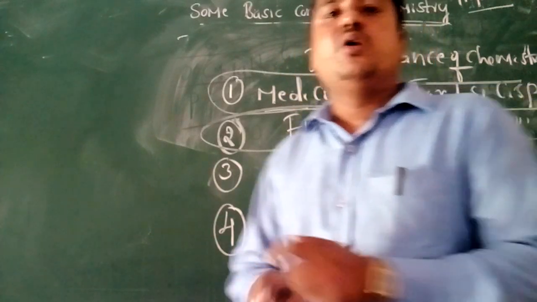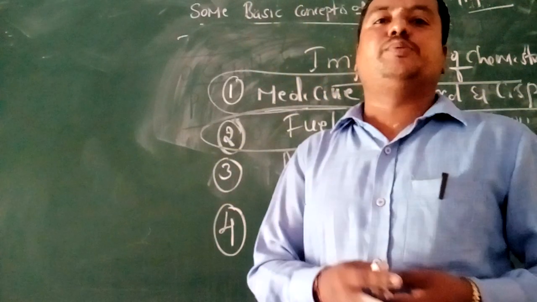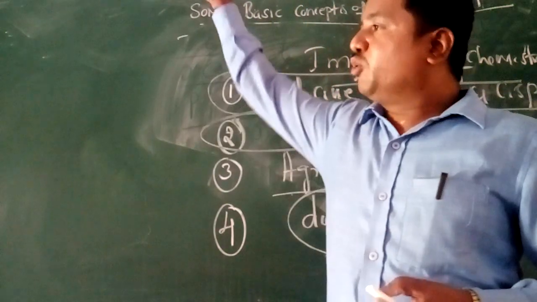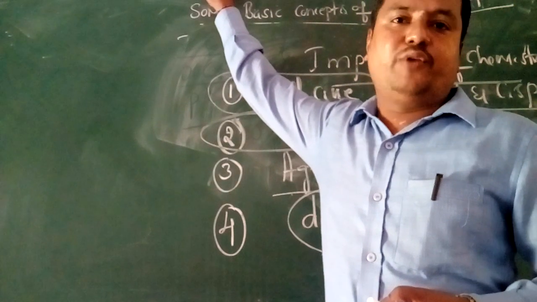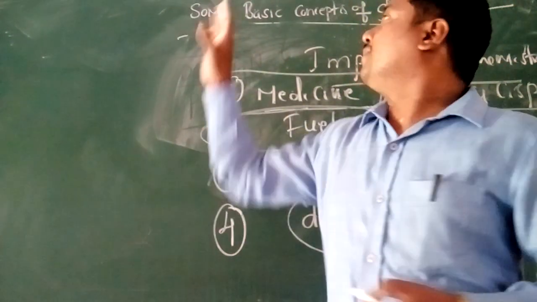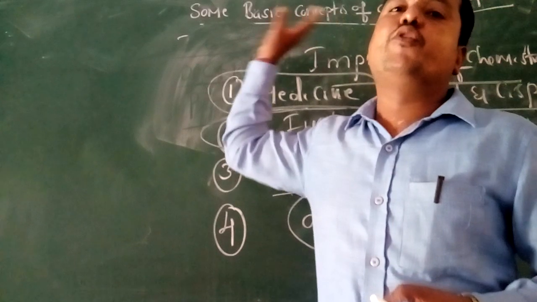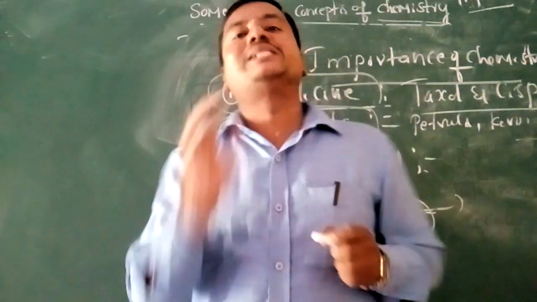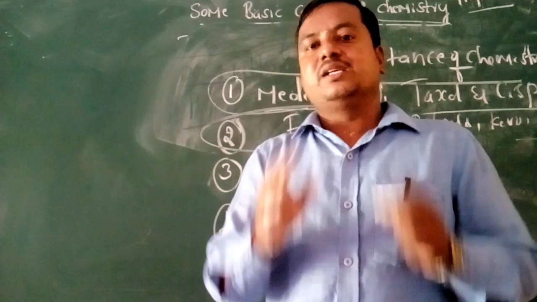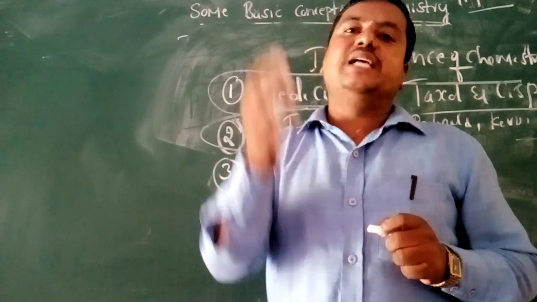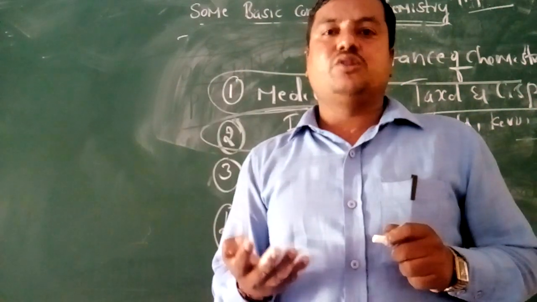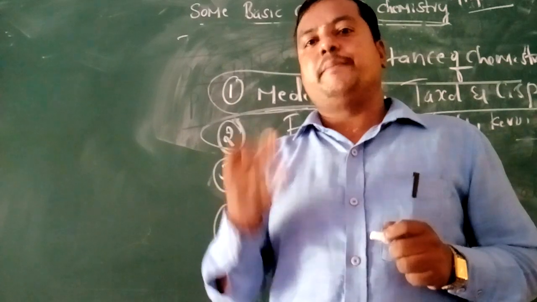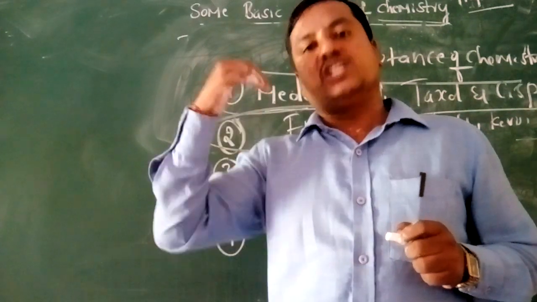I will move on to once again conclude all the concepts. First PUC students, you can observe carefully the introduction to some basic concepts of chemistry. Before starting this chapter, you should know what is science. Science has four branches: physics, chemistry, biology, mathematics and geology.